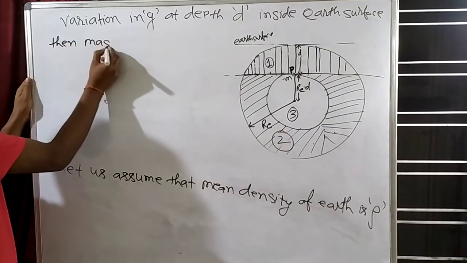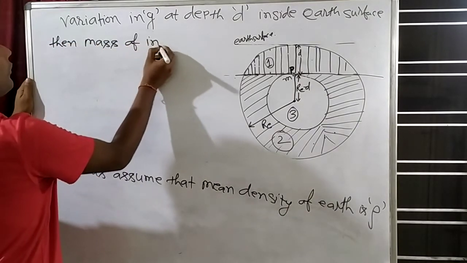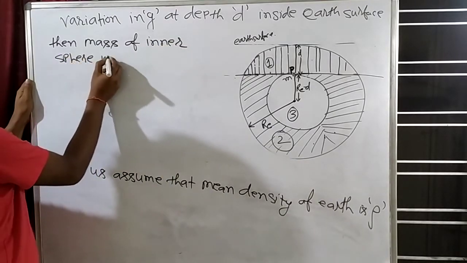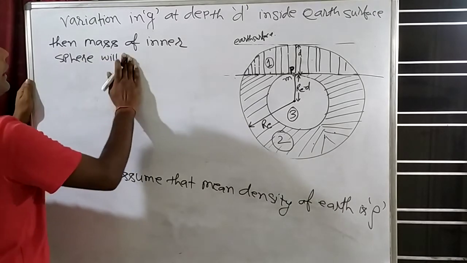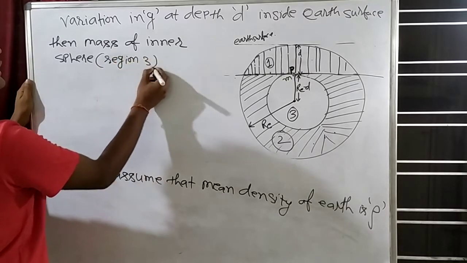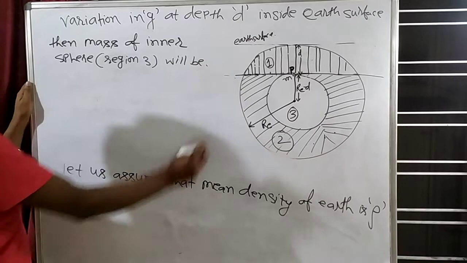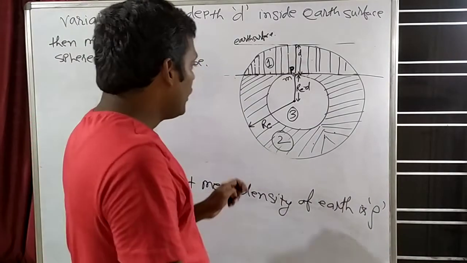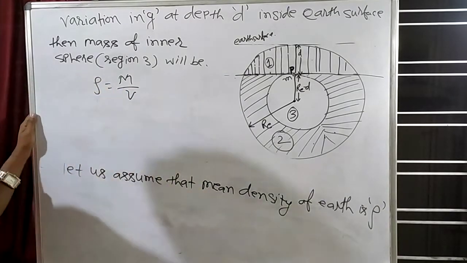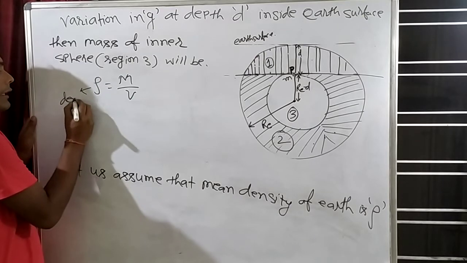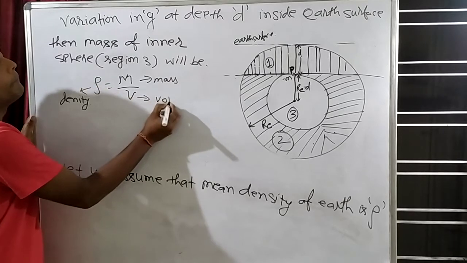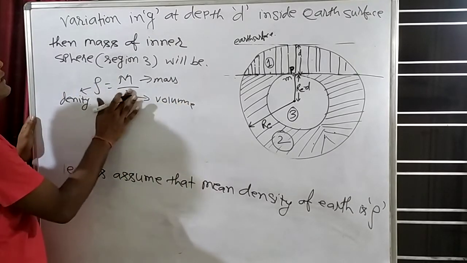Then the mass of the inner sphere, inner sphere means region 3, will be... What will be the mass of region 3? Can we calculate? We know one formula. Which formula? Density is equal to mass per unit volume. This formula you all know. Density, mass, and volume V. So density is equal to mass per unit volume.